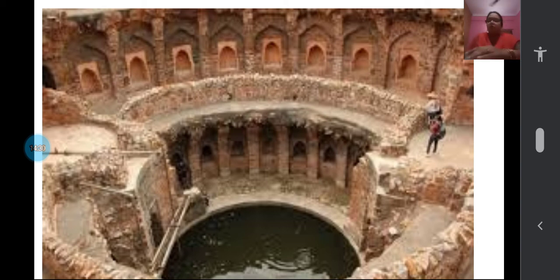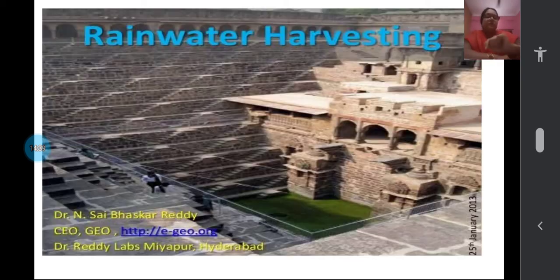This is one of the things. Even in your textbook, page number 109, you can see some ancient ways of rainwater harvesting. Here you can see how many steps there are, and down inside there, a pond has been built. Even every temple, church, or wherever people gather, there will be a small pond. The purpose is for collecting rainwater only.